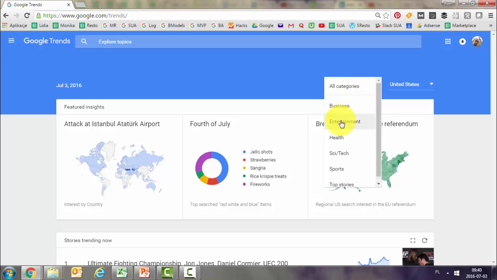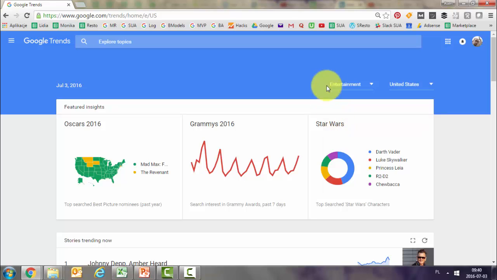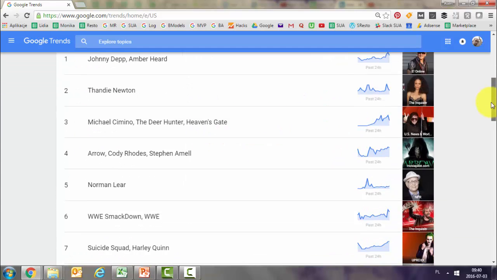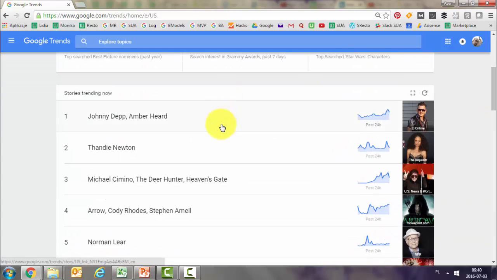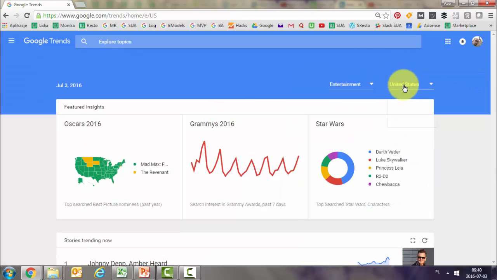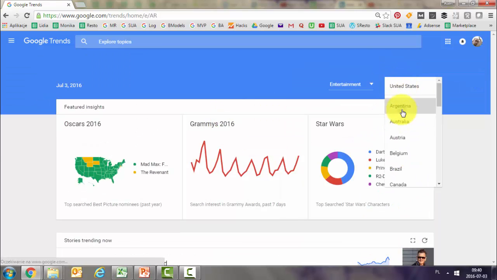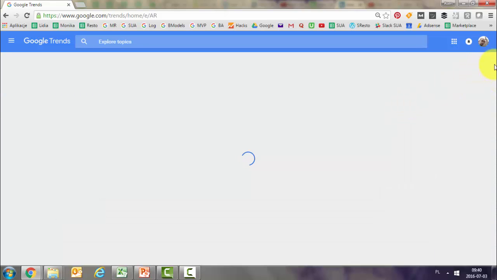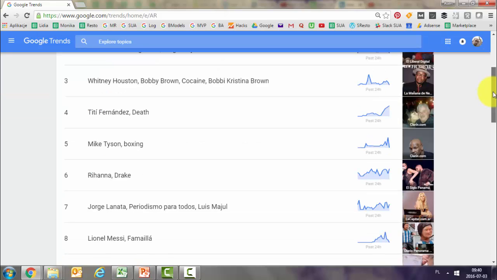So you can first, for example, start with choosing entertainment, and now it's going to show us what's popular in the States. So here is how it is within the States, and here are the exact searches. So it's showing us the priorities, and then if we change the country, obviously we'll get different results. So for Argentina, it would look like this.